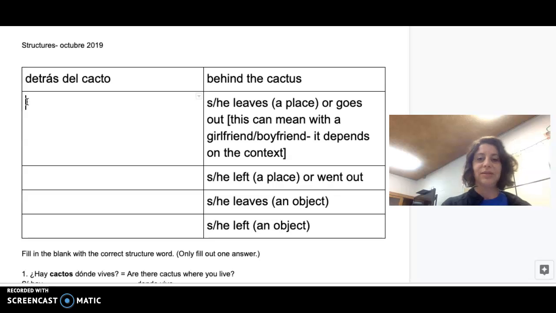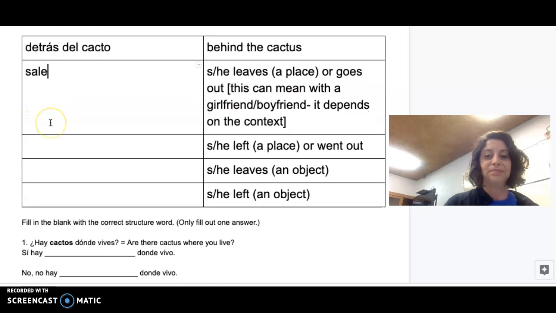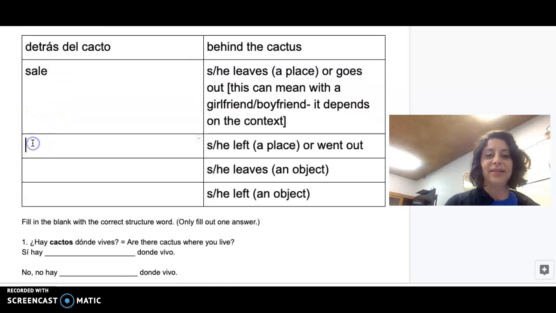The next one is she or he leaves a place, or she or he goes out, and the word is sale. Okay? So take note of that and how we pronounce it in Spanish. It's not sail, it's sale. Okay? The past tense of sale is salió.